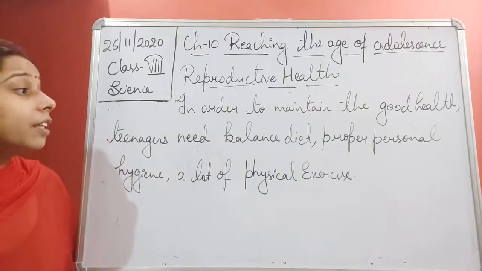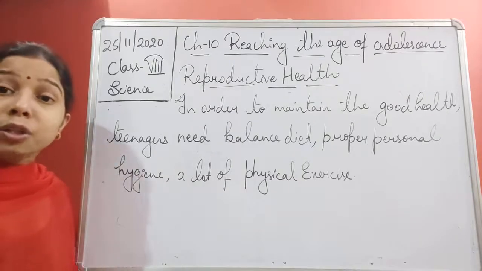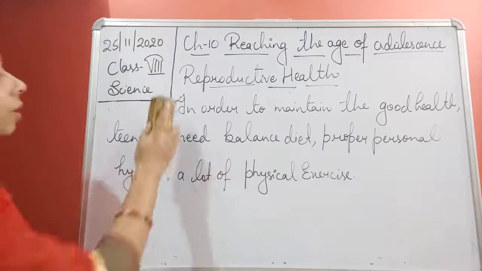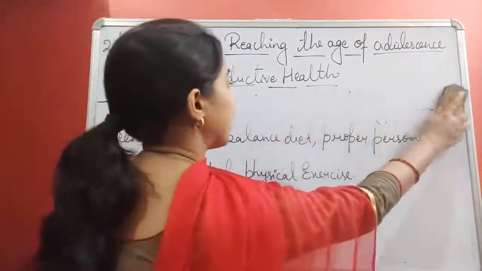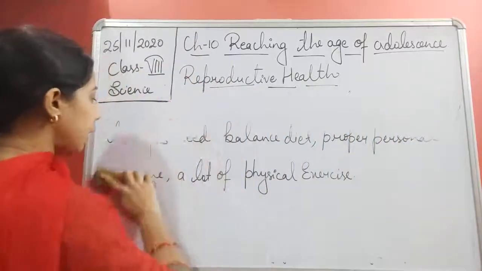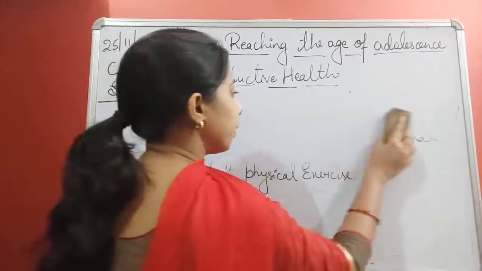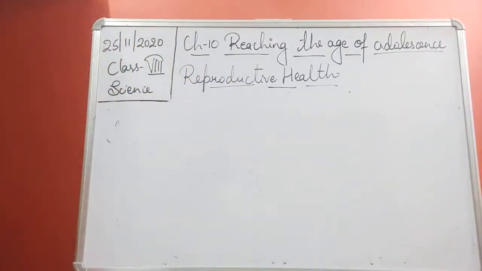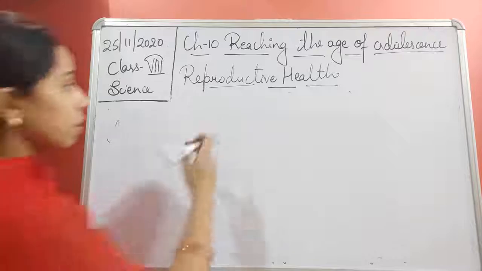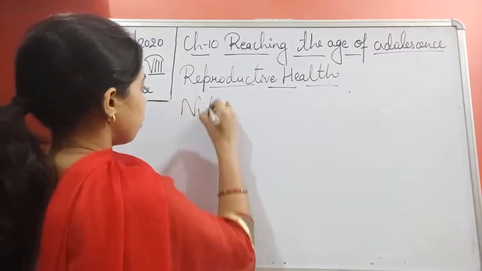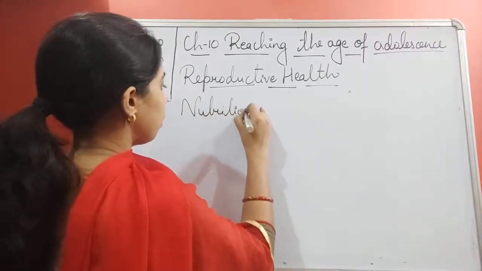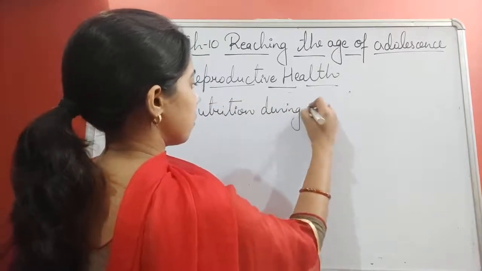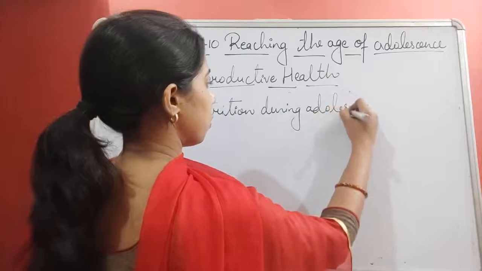Now let us start with the first one, students, that is nutrition during adolescence. It means taking a good balanced diet, which is also very important. So we can write, nutrition during adolescence phase. It is very important, students.